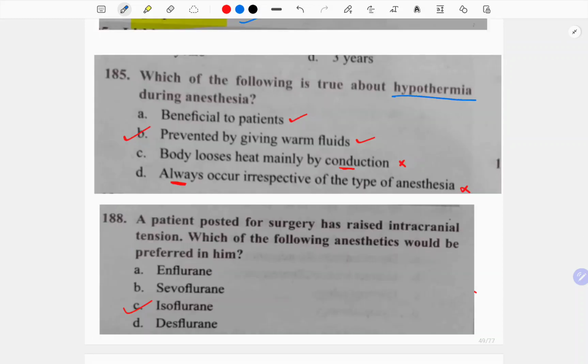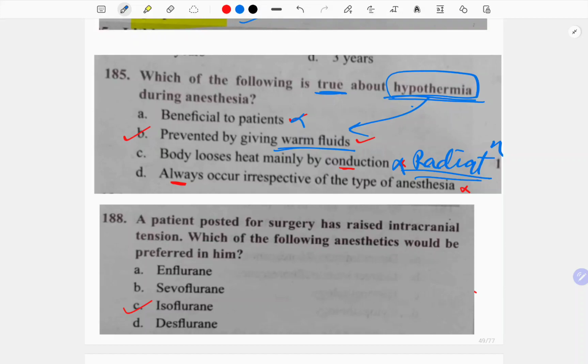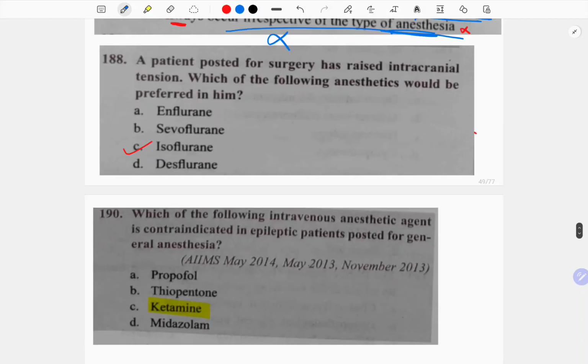Which of the following is true about hypothermia? See, hypothermia, small amount is good, but if it is more, then it can be bad for the patient. So it is not at all beneficial to the patient. See, they're asking the true statement. Prevented by giving warm fluids. Definitely, if it is hypothermia, then if you give anything warm, it is going to help. Body loses heat mainly by conduction? No, by radiation. See, radiation is the most common method. Always occur irrespective of the type of anesthesia. No, it depends on the type of anesthesia.